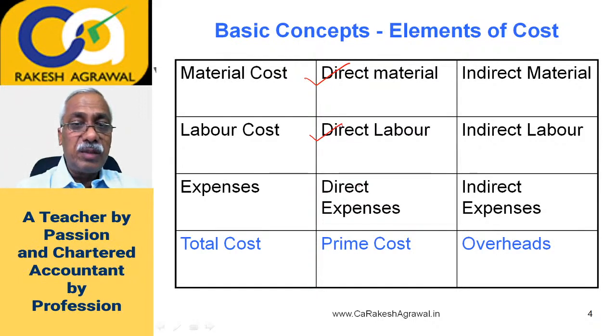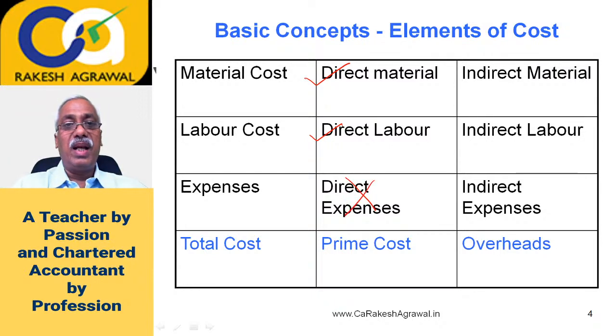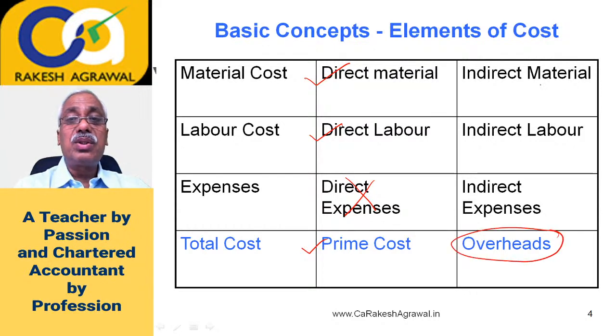As I said, direct expenses are very few, so people have dropped this item generally in real life. And therefore, generally you will find people say direct material plus direct labor is equal to prime cost. Means they have ignored direct expenses. And third element they say as overheads, because overheads consist of all the three indirect costs together.